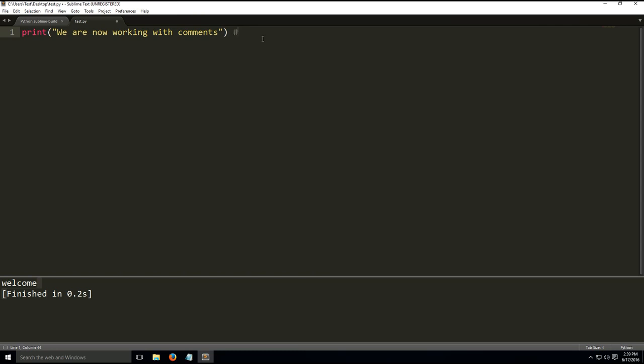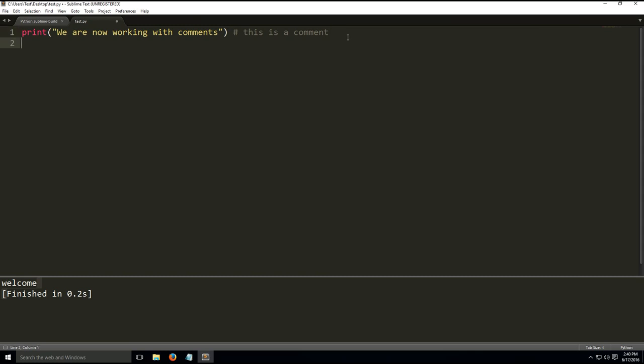When you write the hashtag symbol or the pound key, as I might say sometimes, anything afterwards is a comment. So this is a comment. As you can see in Sublime Text, it's notated with different colors. So you'll know this is a comment if it's a different color than this. Anything after the hashtag is a comment, and this is actually an inline comment. So anything after the hashtag on the same line as that hashtag is going to be a comment.